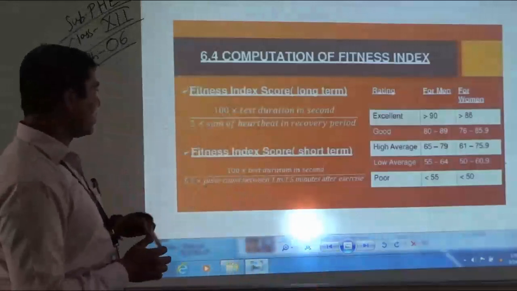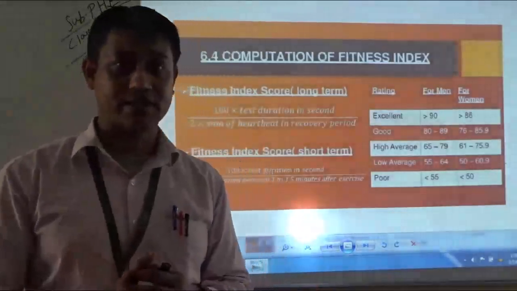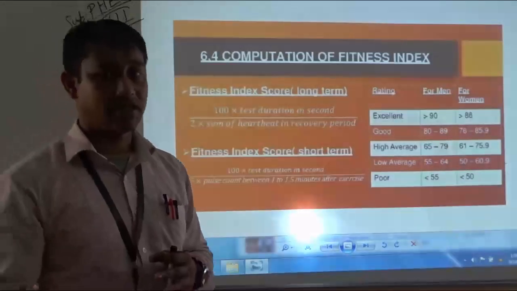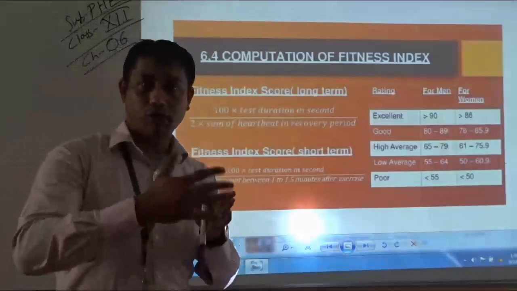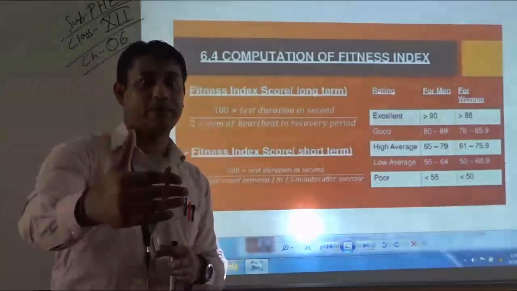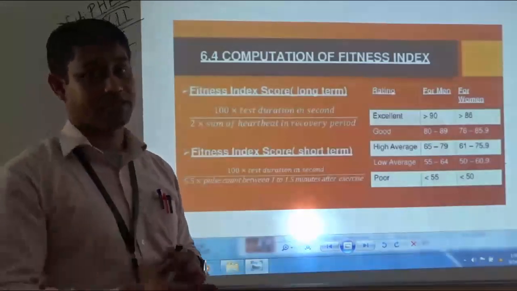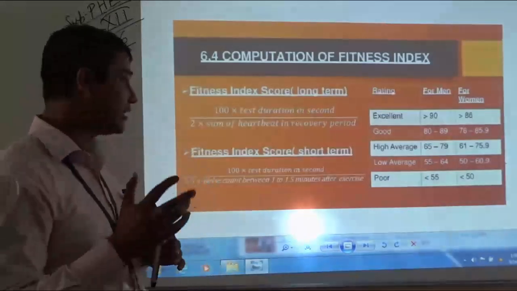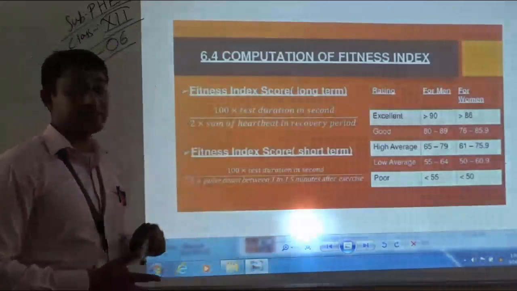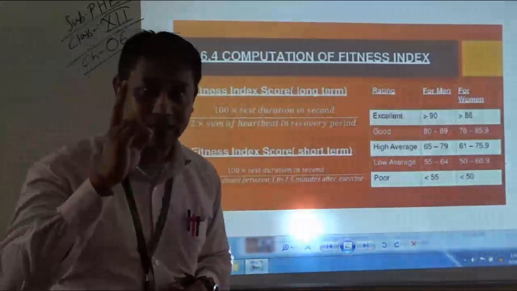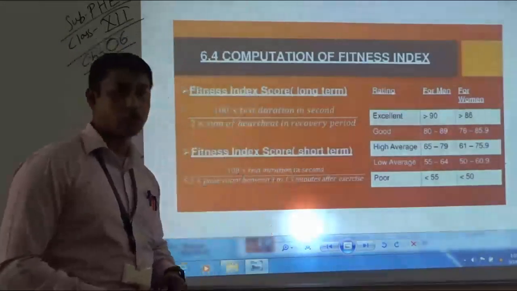If you can remember, students, in the Harvard step test, after the end of the test, 3 measurements were taken: 1 to 1.5 minute, 2 to 2.5 minute, and 3 to 3.5 minute from the finish of the test. The heart rate was being recorded. So the fitness index score can be measured with the help of 2 formulas. One is the long formula, the other one is the short formula.